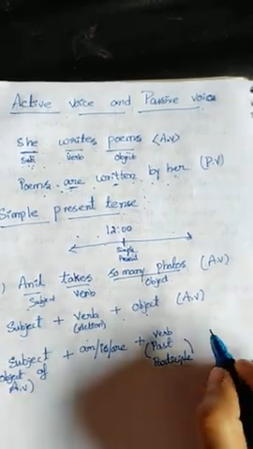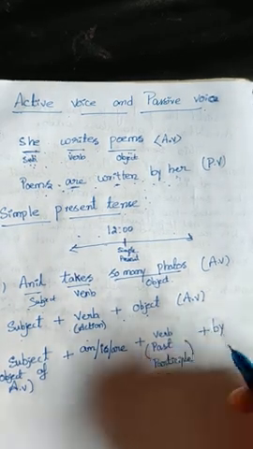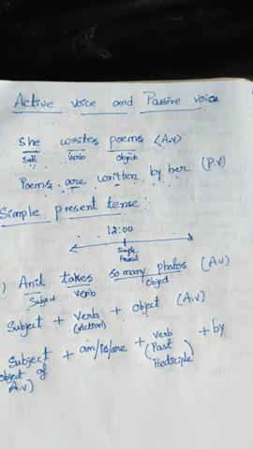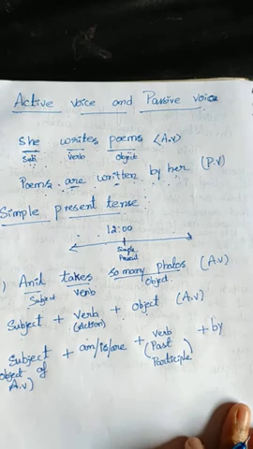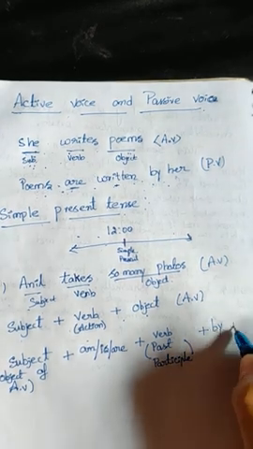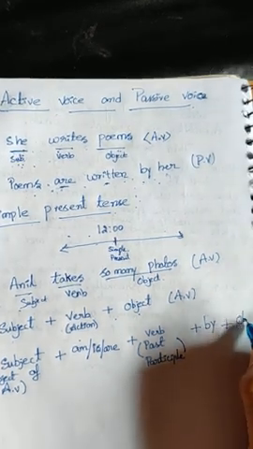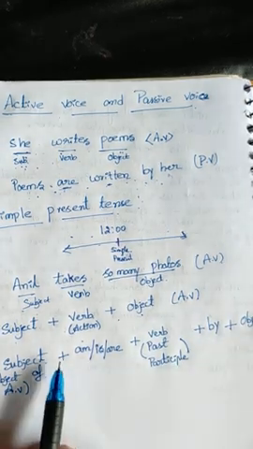Past participle. Then by, we have to use the preposition by, compulsorily. Of course, at last we will do some sentences, some special cases where we won't use by in the passive voice. But nearly 90% we are going to use by in the passive voice. Remember it. After that, we have to use the object. Which object we have to use?